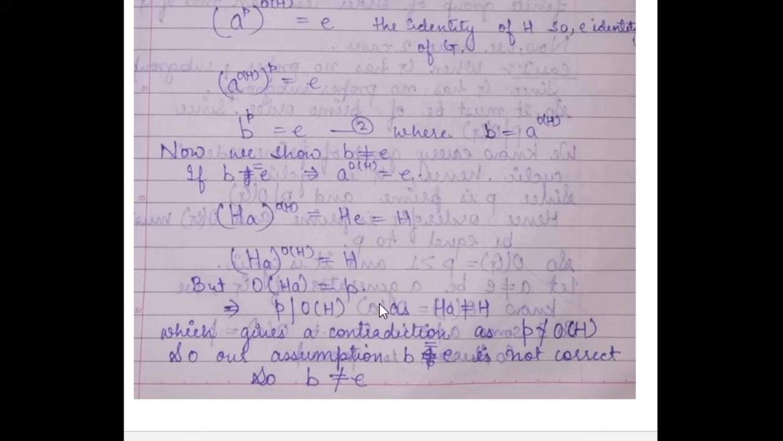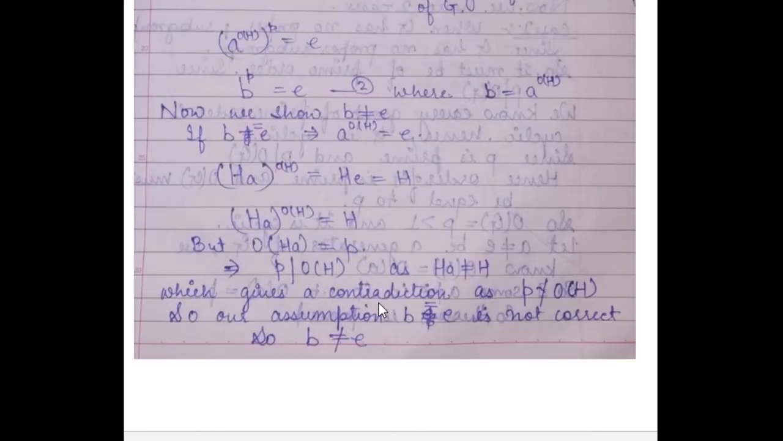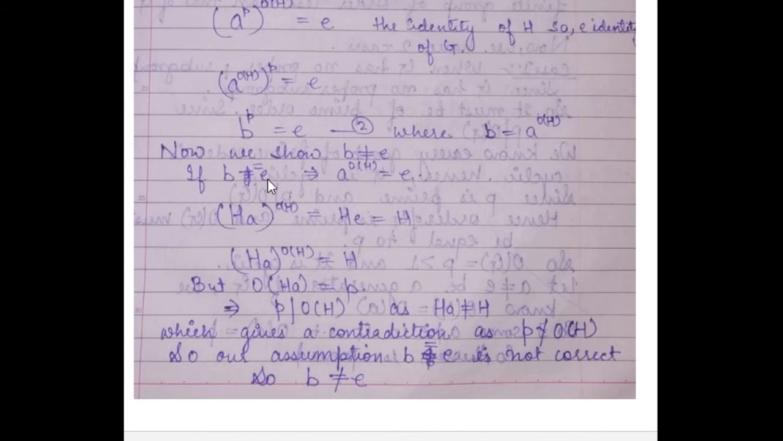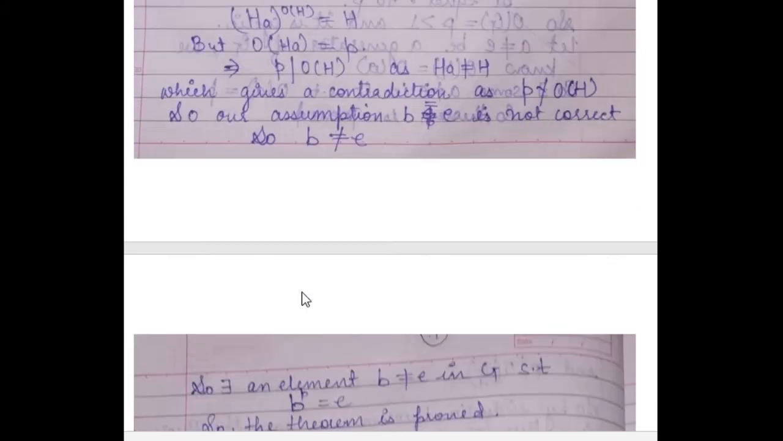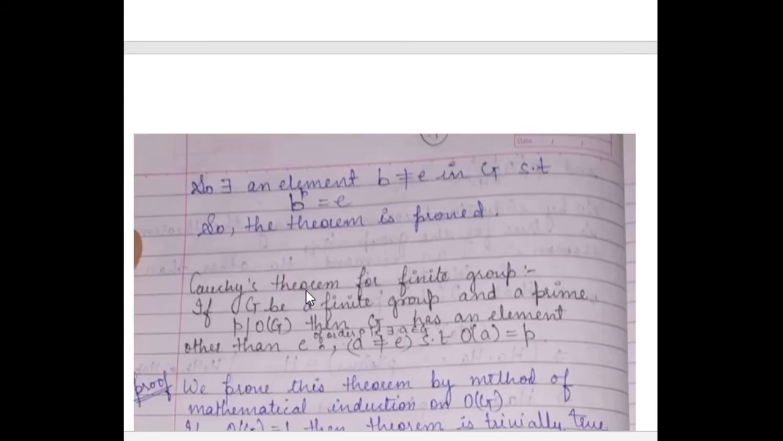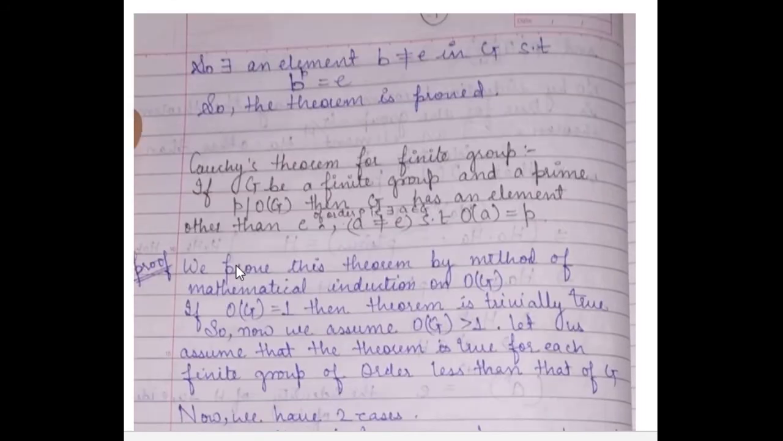We have already supposed that P does not divide the order of H. So our assumption that b is equal to e is wrong. So b is not equal to e. So we have proved this theorem for the second case. So this was Cauchy's theorem for finite abelian groups.